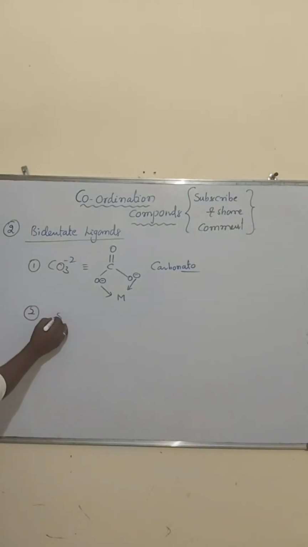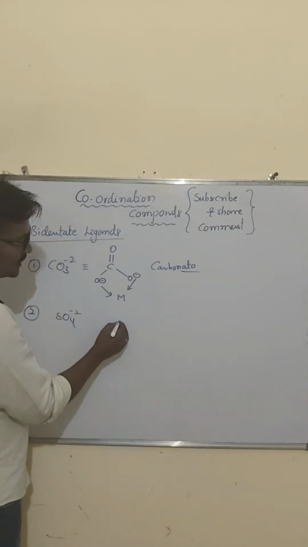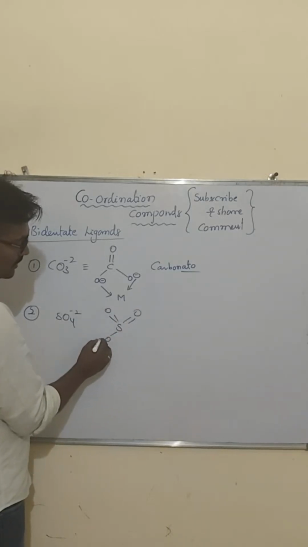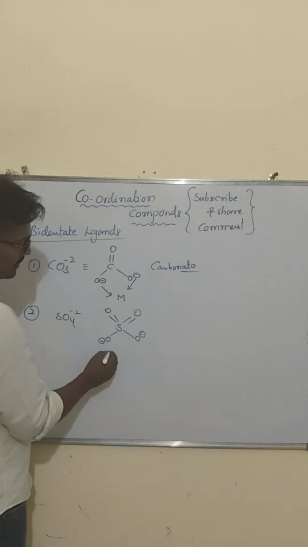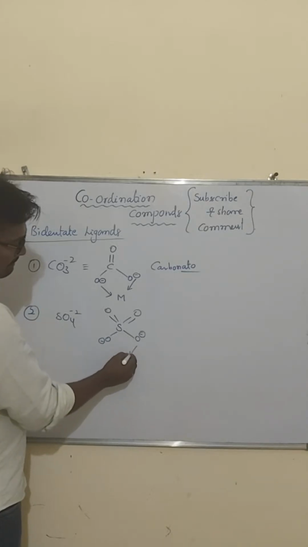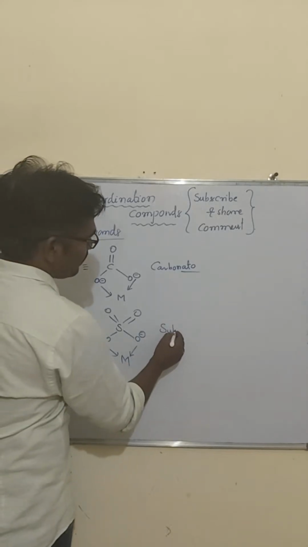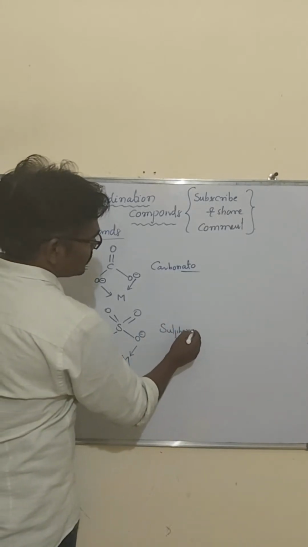Then the second one, sulfate, that is SO4 minus 2. Say S, then double bond O, then double bond O, then O minus, then O minus. So like this, then sulfonato.